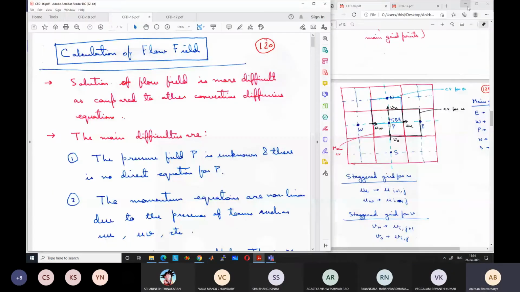So can you confirm that you can see the screen? Yes. Okay, thank you.